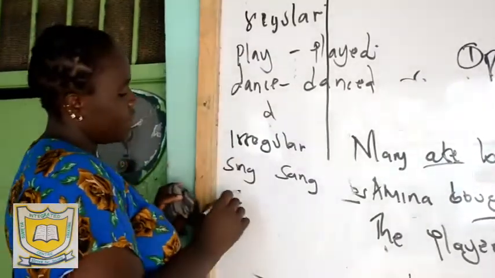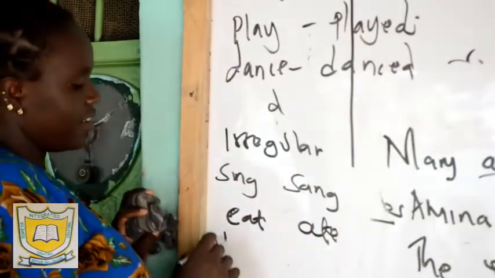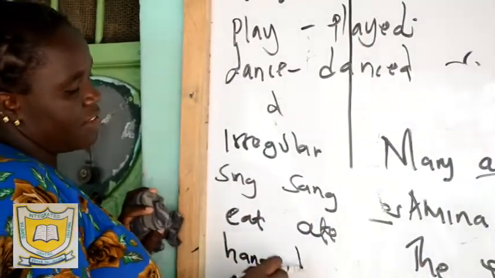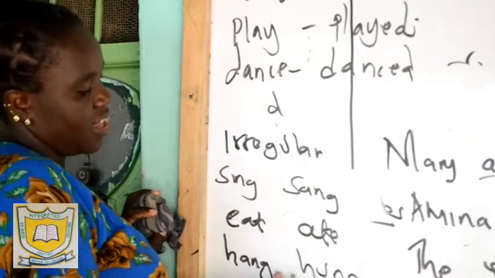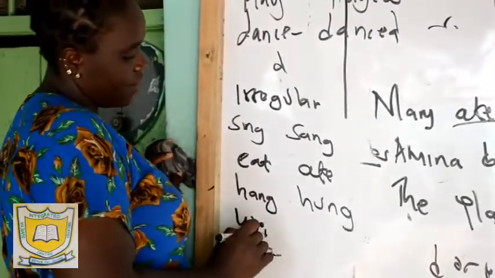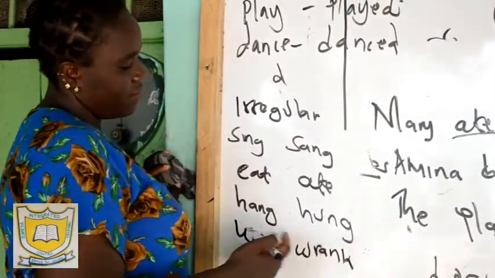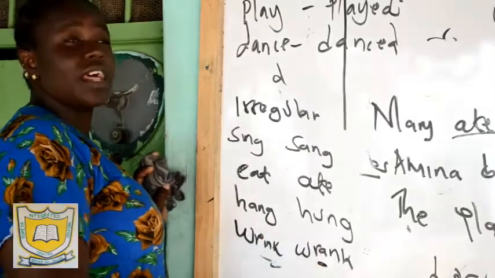The past tense of the word eat is ate. And ring becomes rang, with an A.